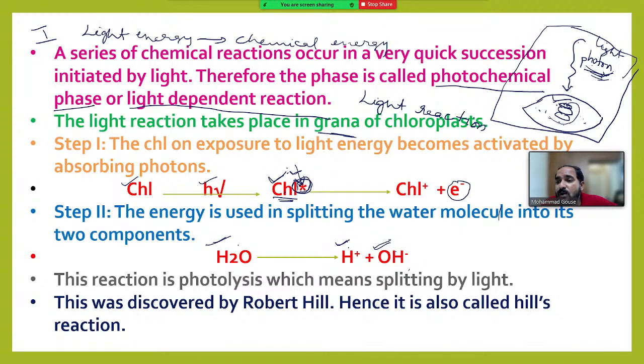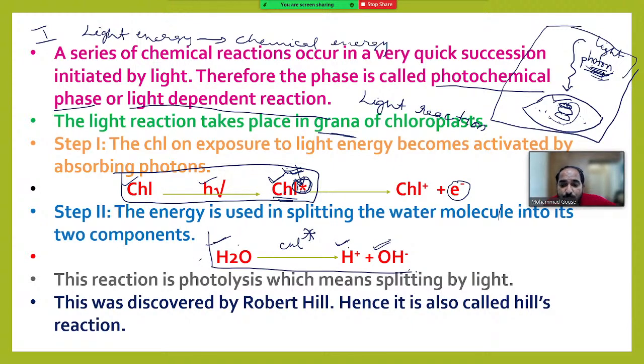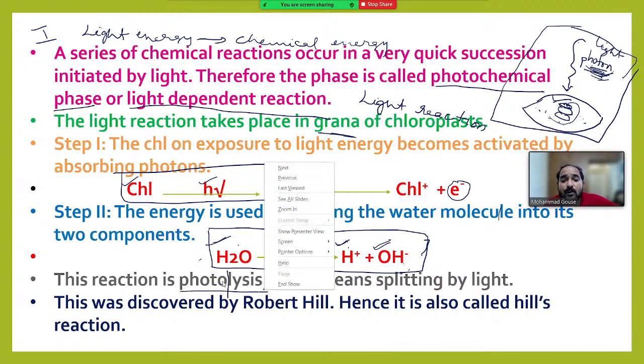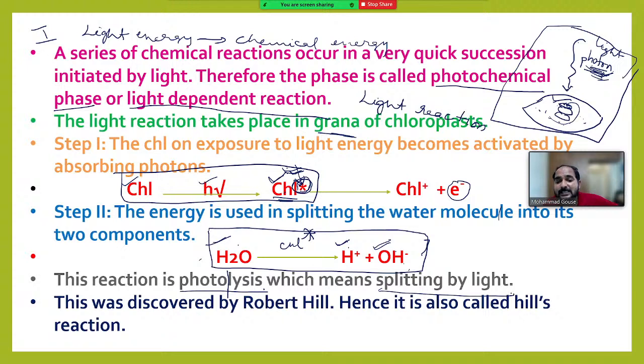When light falls on the leaf, chlorophyll molecules absorb the photons and get energized or activated. So chlorophyll, when exposed to sunlight, gets activated. This activated chlorophyll splits the water molecule into H plus and OH minus ions. This process of splitting the water molecule into H plus and OH minus ions is called photolysis. Photo means light and lysis means breakdown. So photolysis means splitting by light.